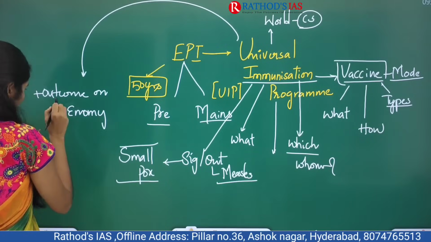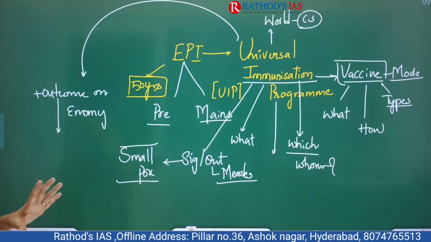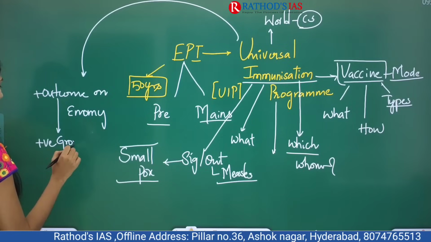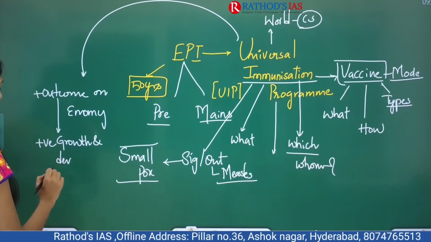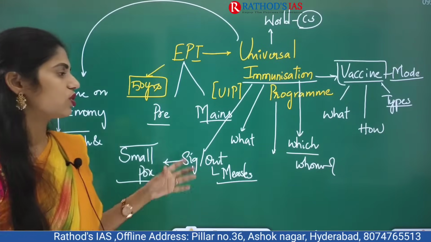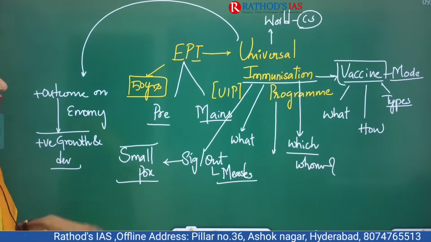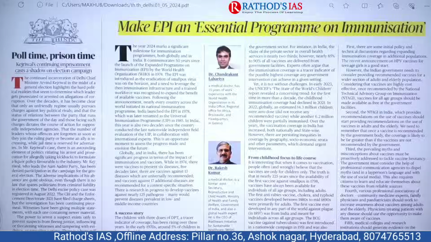So here you have to focus on one dimension: how this universal immunization program led to positive growth and development. All these are very, very important. Okay, so these are the different things that you have to see from this article's point of view. And now let us try to see this article in detail.